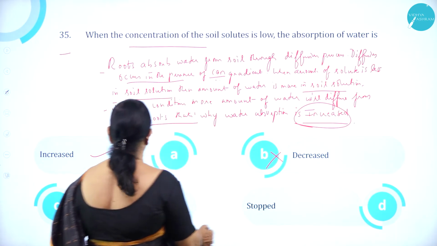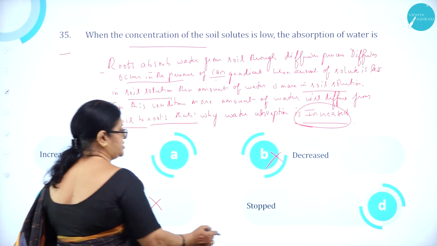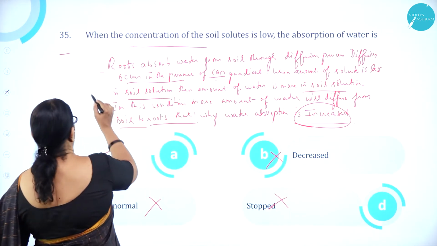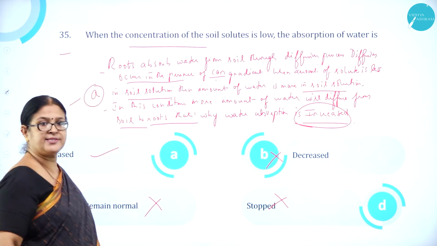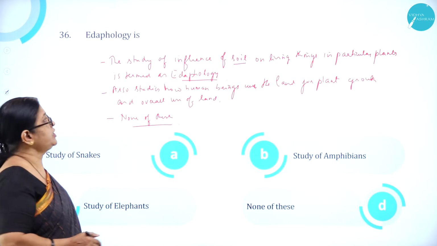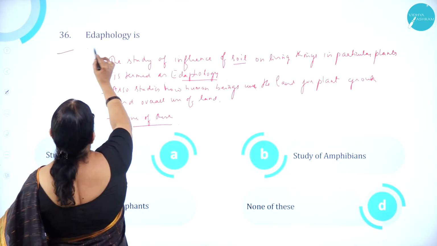Option B, decreased, is wrong. Option C, remain normal, is wrong. Option D, stopped, is wrong. So option A is correct. Moving on to question number 36.